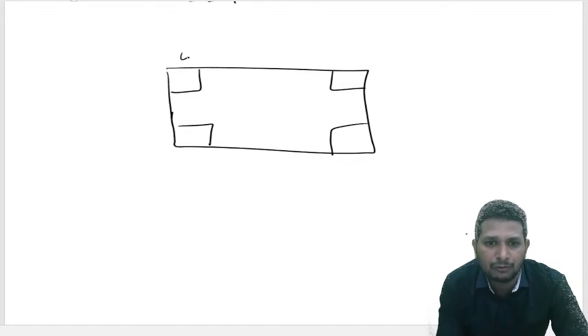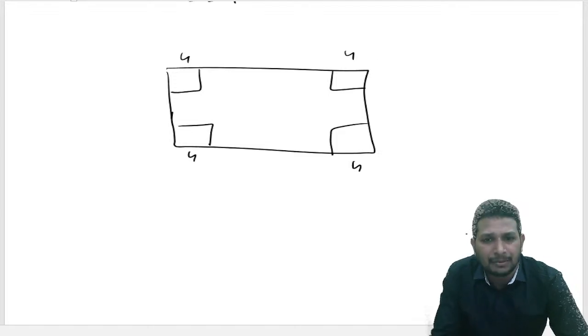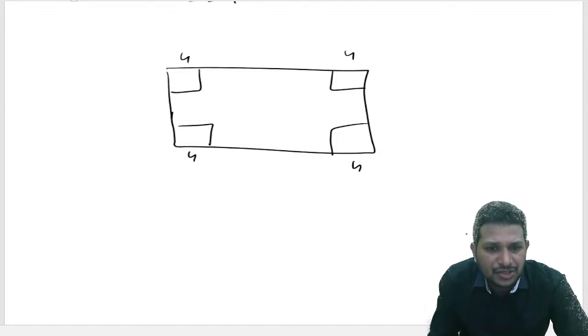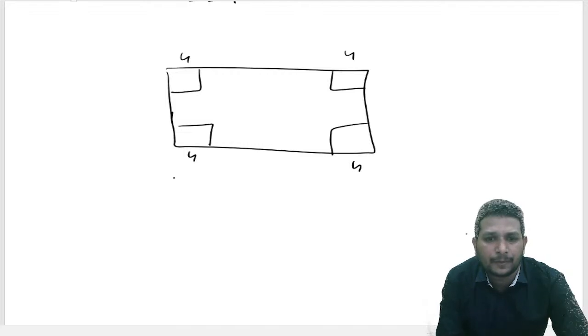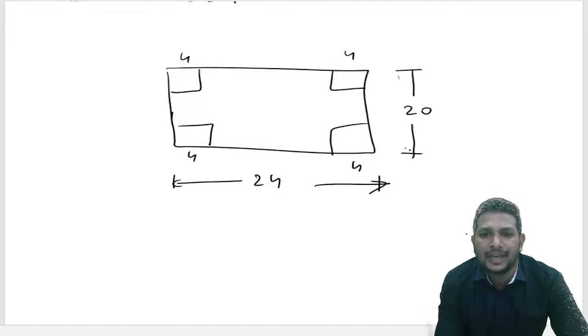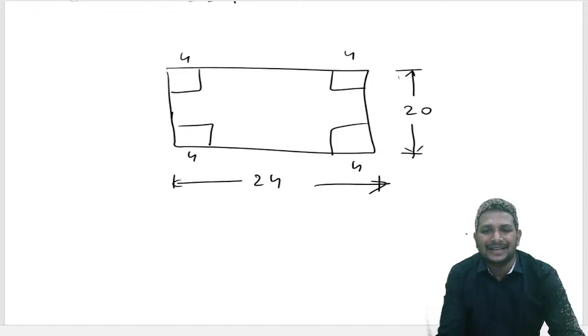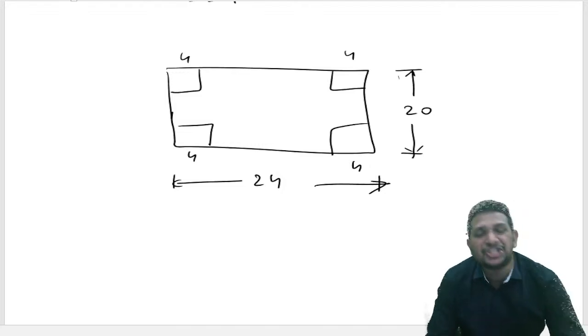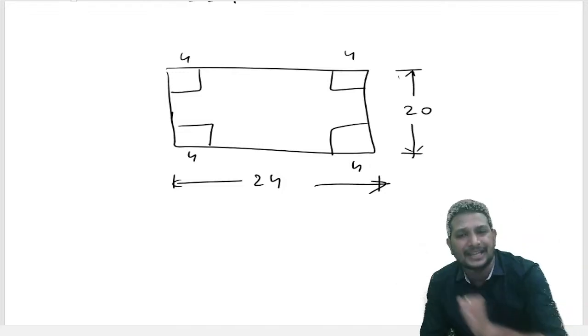A square has all sides equal. For the rectangle they gave the dimensions 24 and 20, the longer one 24 and the shorter one 20. Now we need to find the remaining sheet which is left over after cutting it.